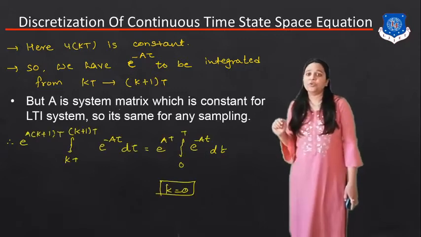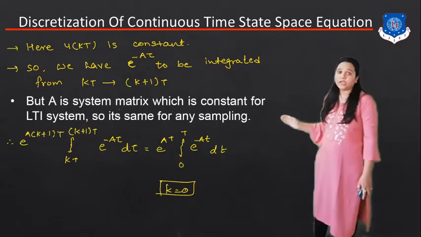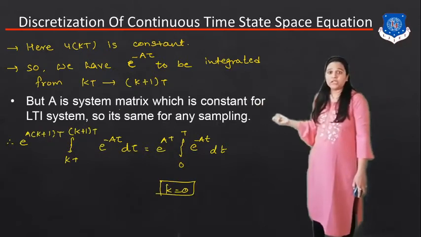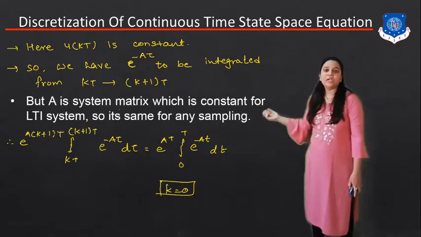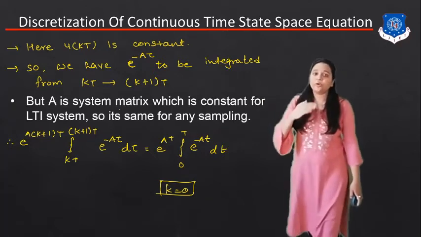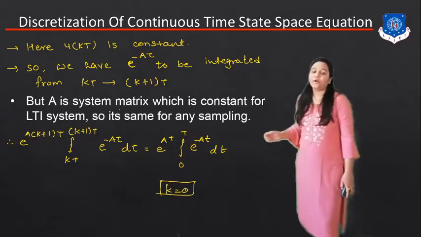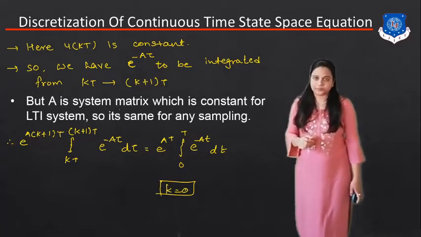So e^(A(k+1)T) times the integration from kT to (k+1)T of e^(-Aτ) dτ is equal to e^(AT) times the integration from 0 to T of e^(-At) dt, which is the case for k equal to 0.